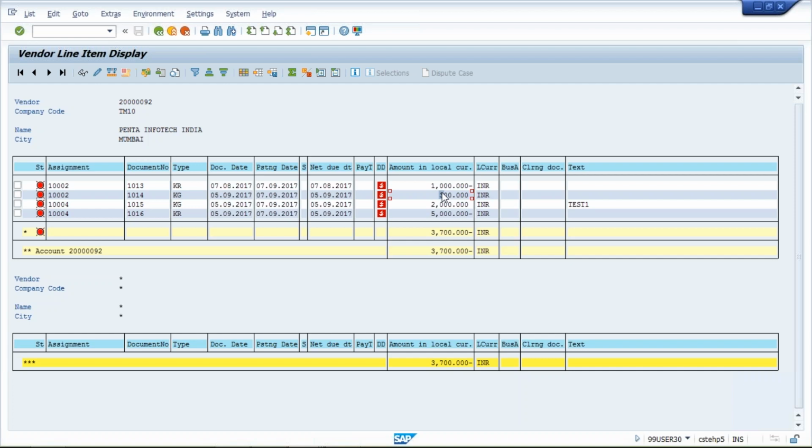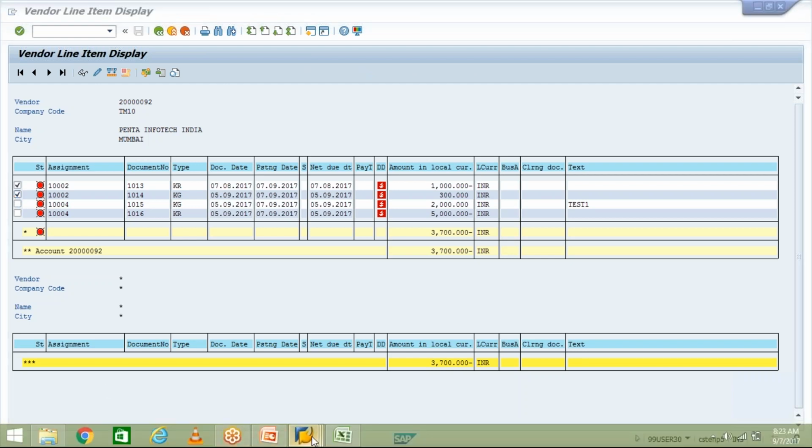So what will happen once we make payment of 700 rupees? The system is going to clear this invoice and credit memo, and this will disappear from here, and where it will appear I'll let you know. So all these red color symbols will be shown as open items. Open item means payment has still not been posted against these transactions appearing here. So now I am going to make the payment posting here.